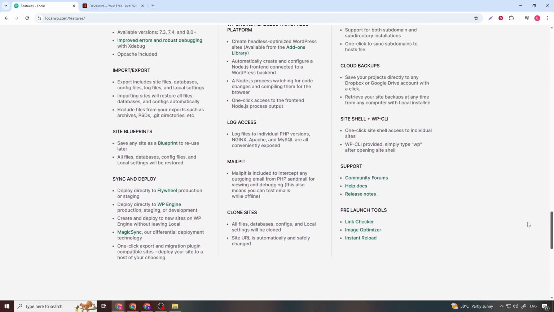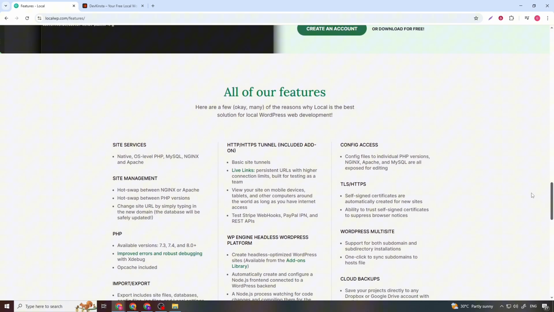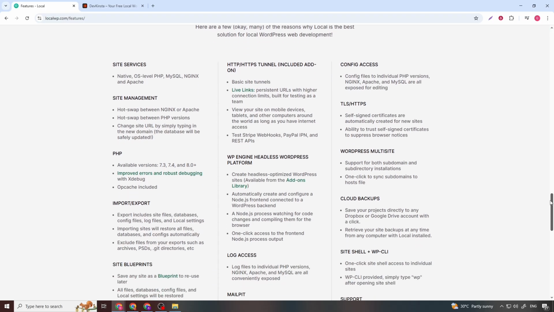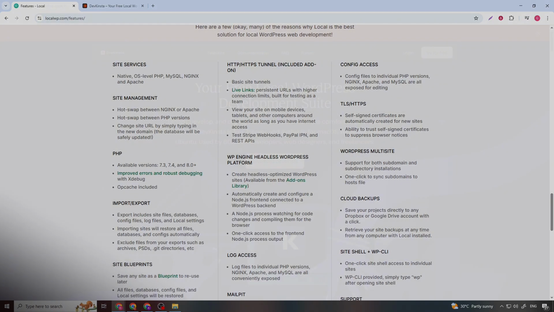Now for the pros and cons. On the plus side, LocalWP is fast, easy to use, and extremely accessible with a generous free tier. It's perfect for development, testing, and learning WordPress safely. On the downside, LocalWP is not a hosting solution. Sites are not live by default, and additional steps are required to deploy to production. Collaboration features require paid plans, and it doesn't replace the need for a reliable hosting provider. Still, as a local development tool, LocalWP excels at what it's designed to do.